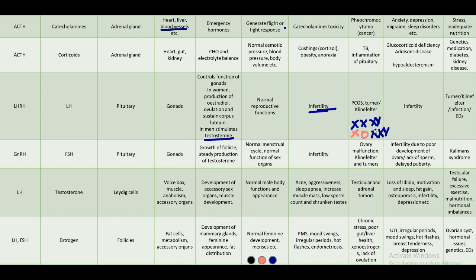In Turner, there is lack of feminine features, and sterility is seen because of the absence of the sex chromosome. This can cause problems with the LH. And again in Klinefelter, the same thing, sterility is seen. So they are infertile. Again, if it is too low, infertility, because of the same conditions. These conditions can cause too low or too high LH. Infections can cause the lowering of LH, and also eating disorders.